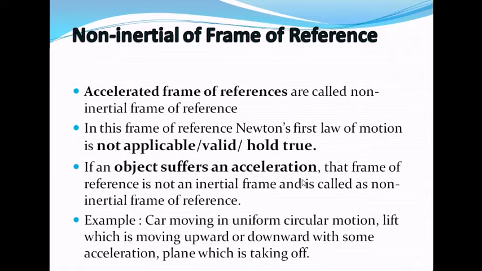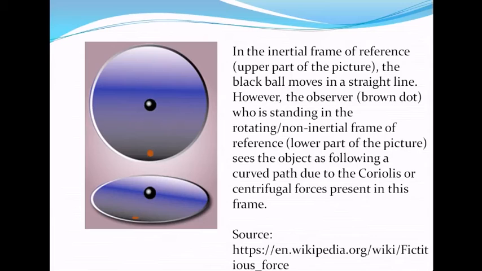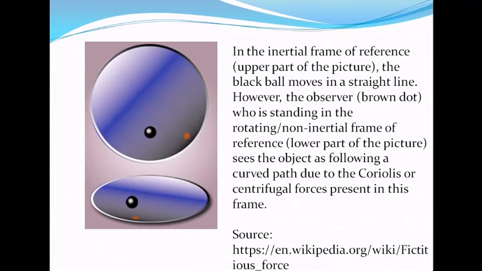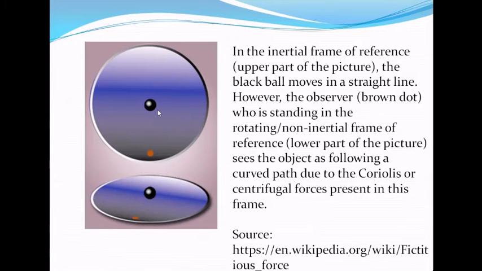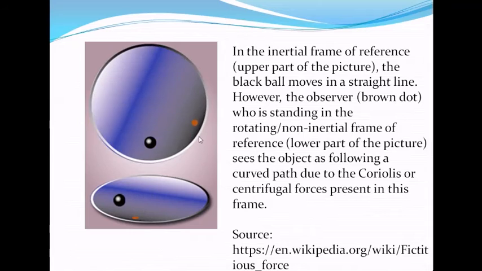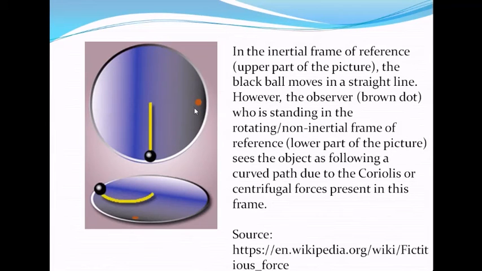For example, a car is moving in uniform circular motion. Here we can see its example. Here it is depicted particularly. Suppose this blue dot is there, one brown dot and a black dot.